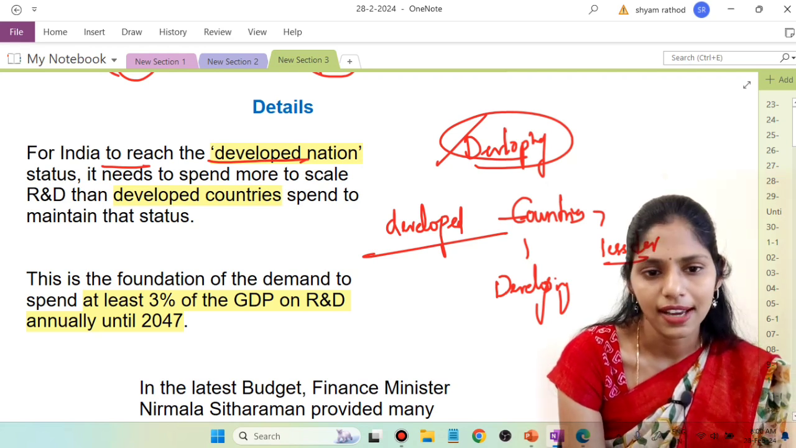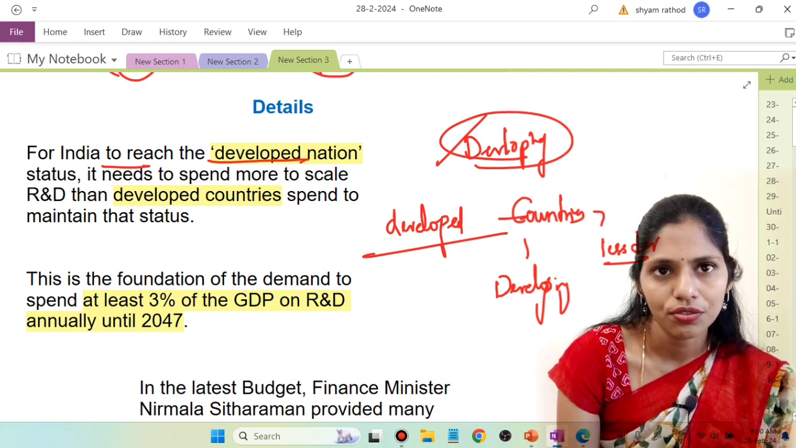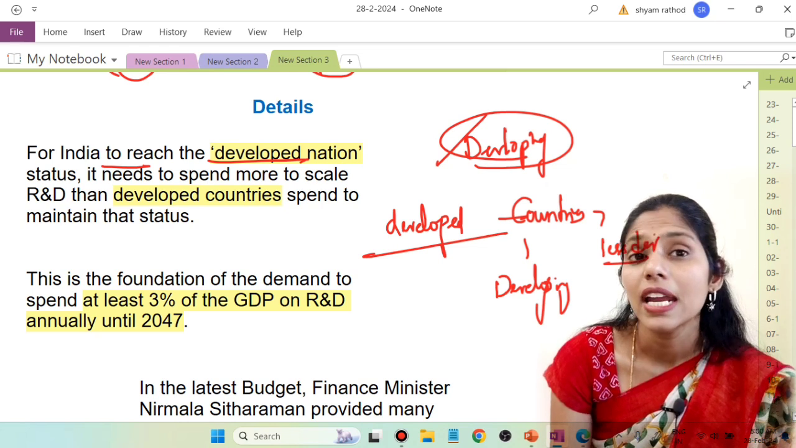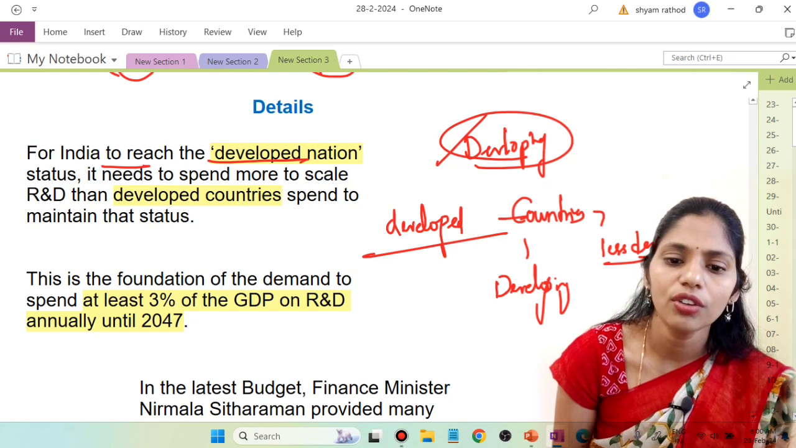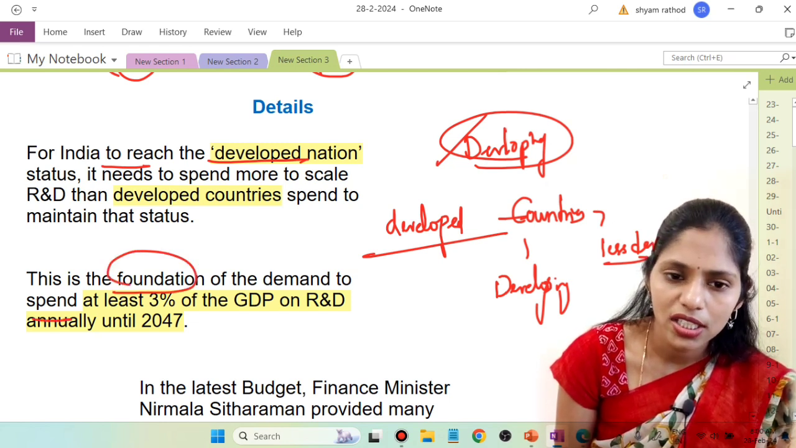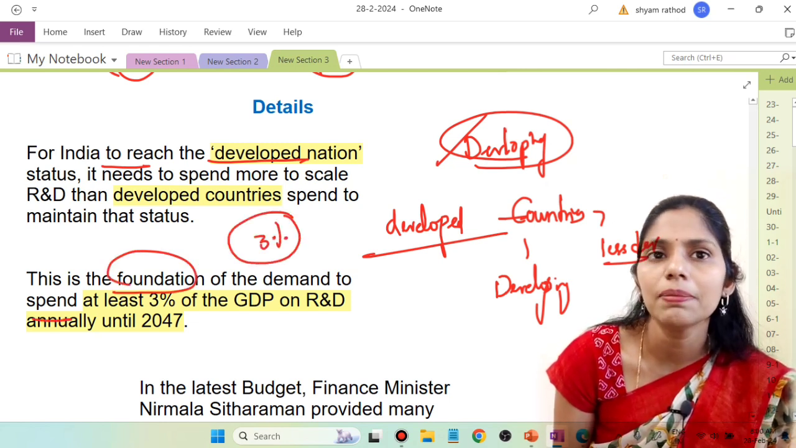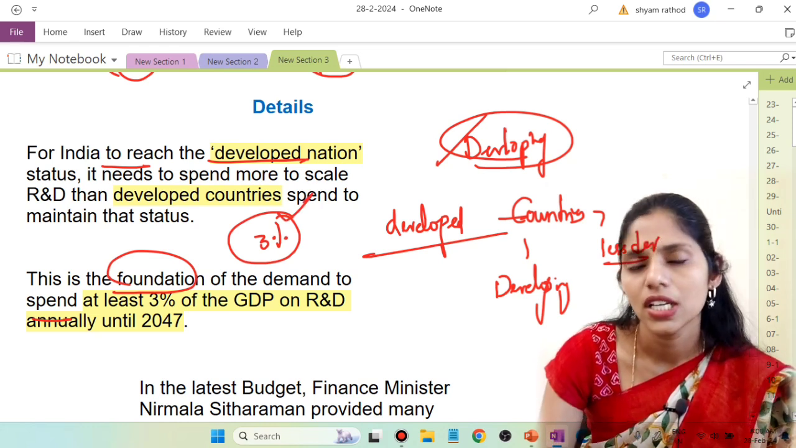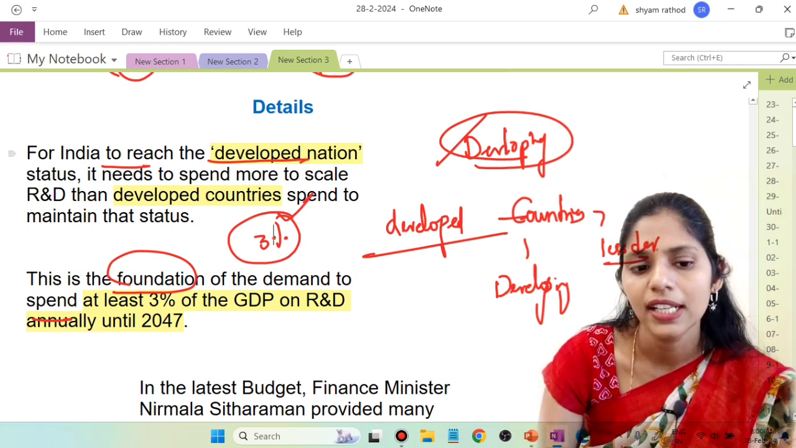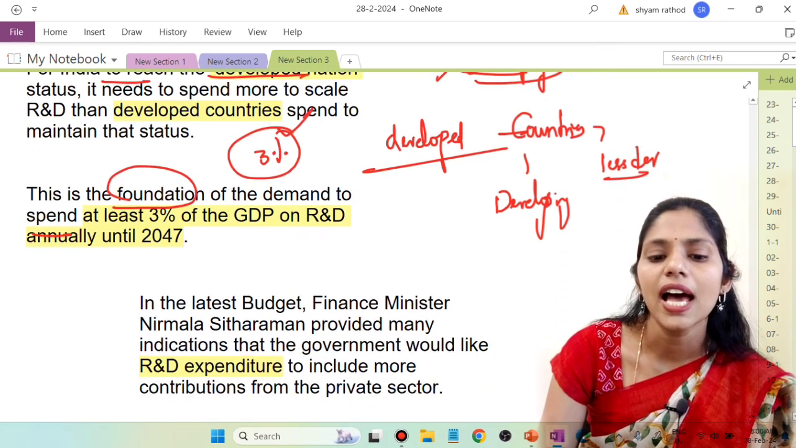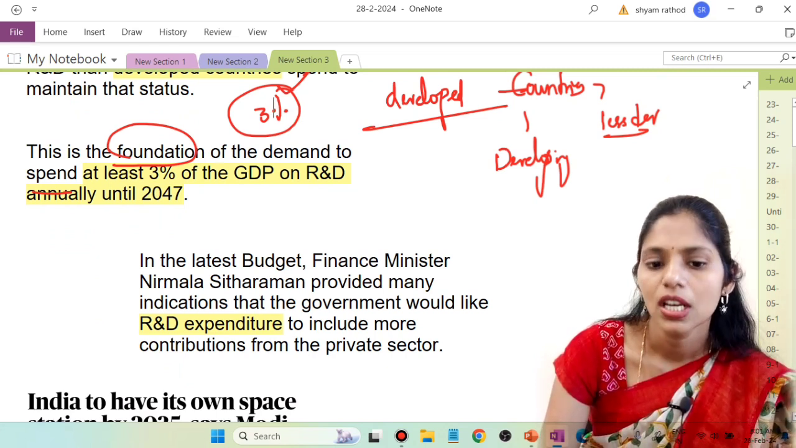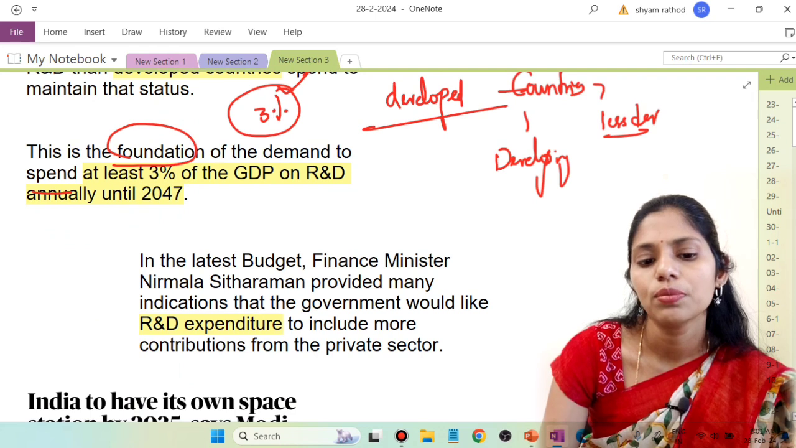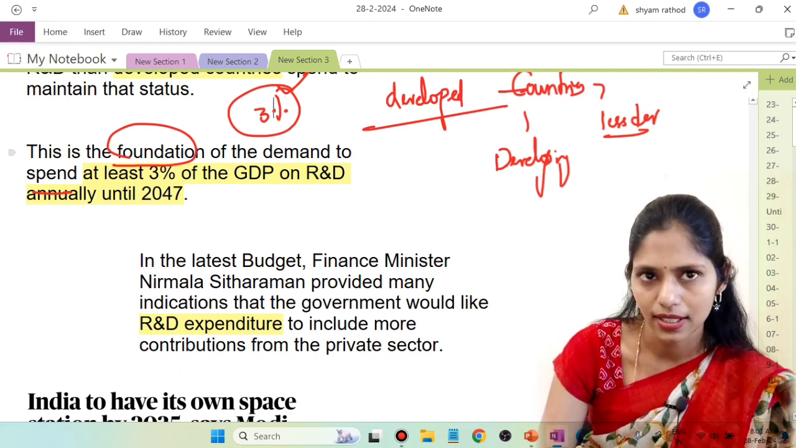So we are not yet developed. So if you want to get the status of a developed country, yes, you have to spend on research and development. Okay. So this is the foundation of the demand to spend at least 3% of GDP on research and development annually, every year until 2047. In the last budget, our finance minister provided many indications that the government would like to spend more on research and development. And they are even talking that we can focus on more contributions from the private sector.